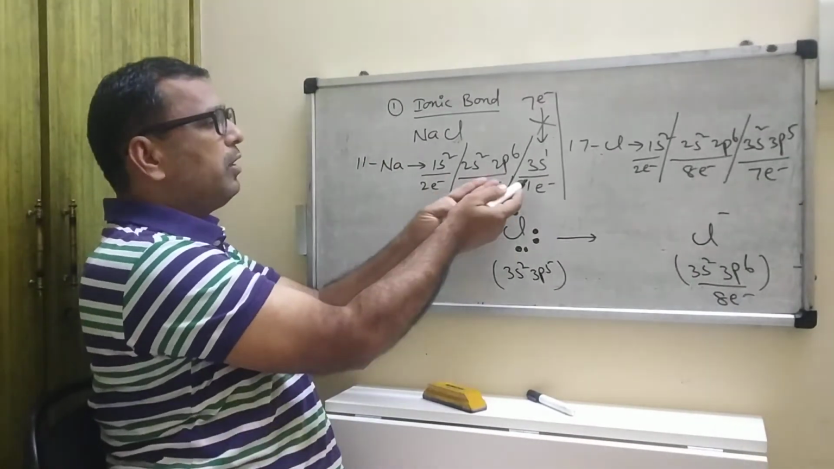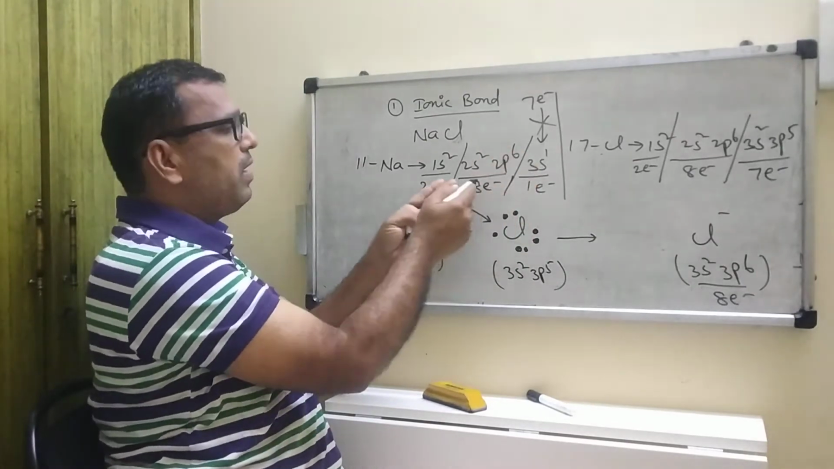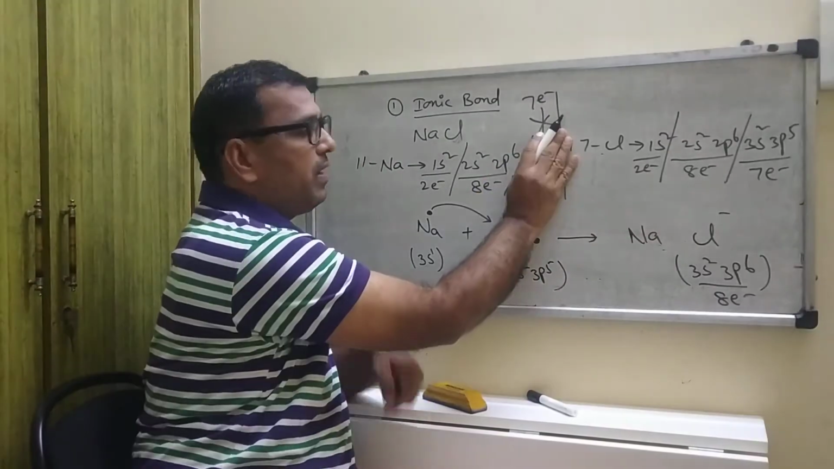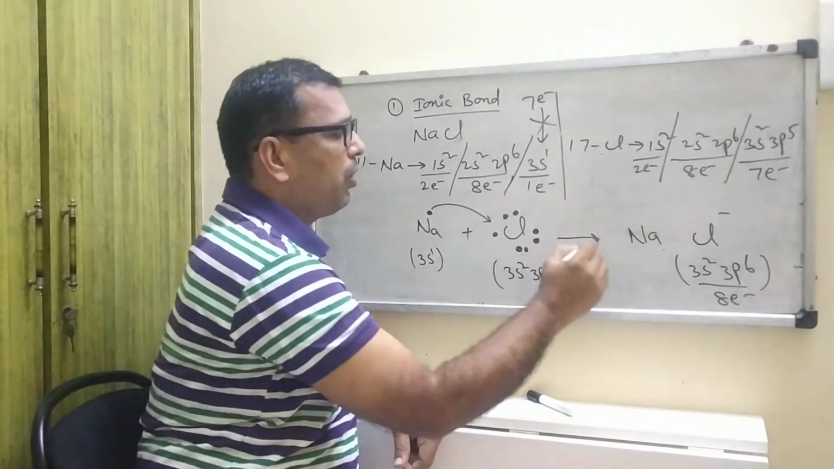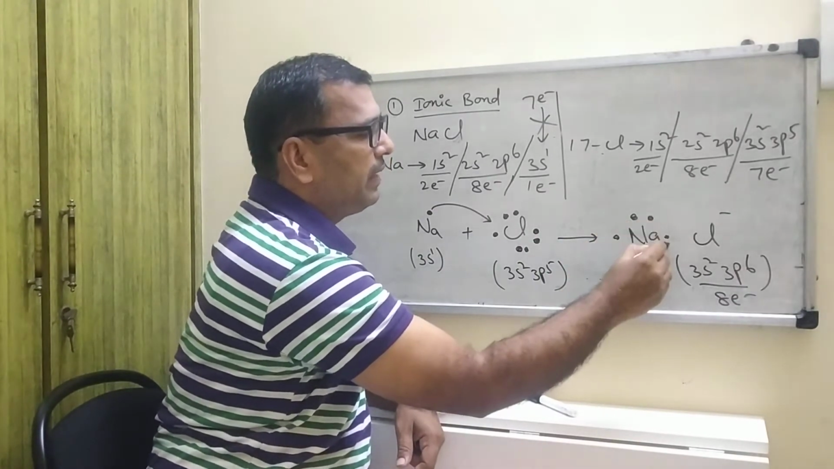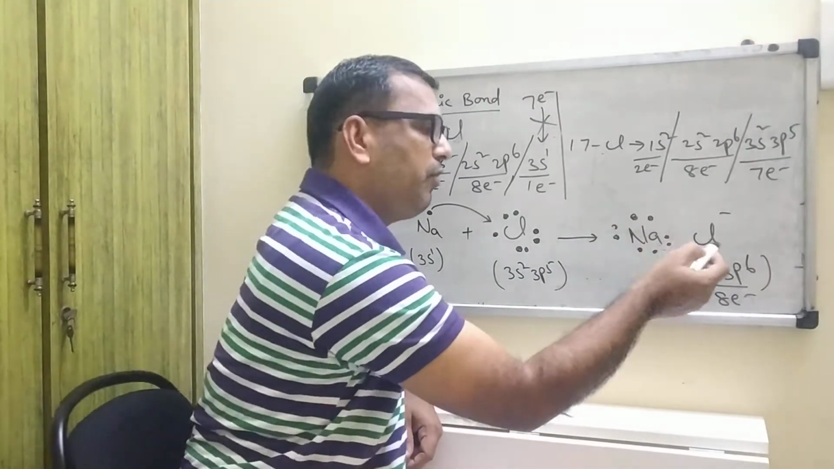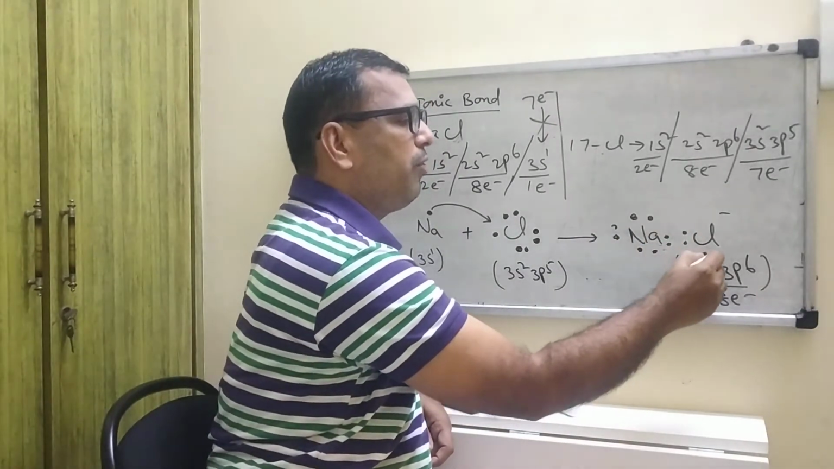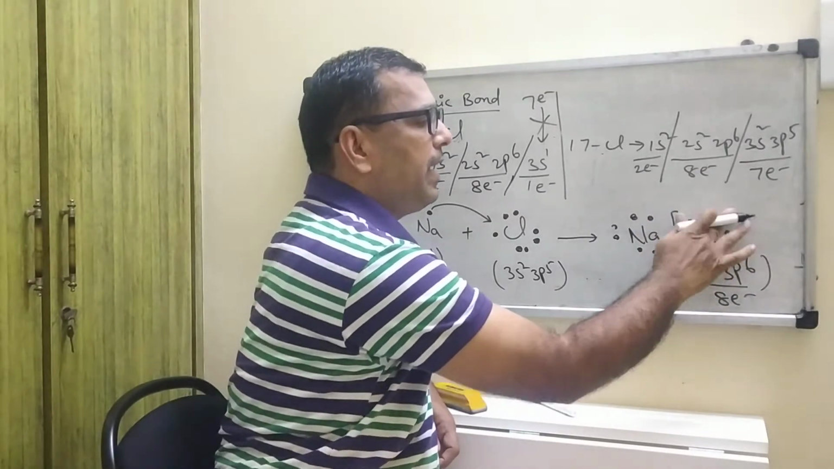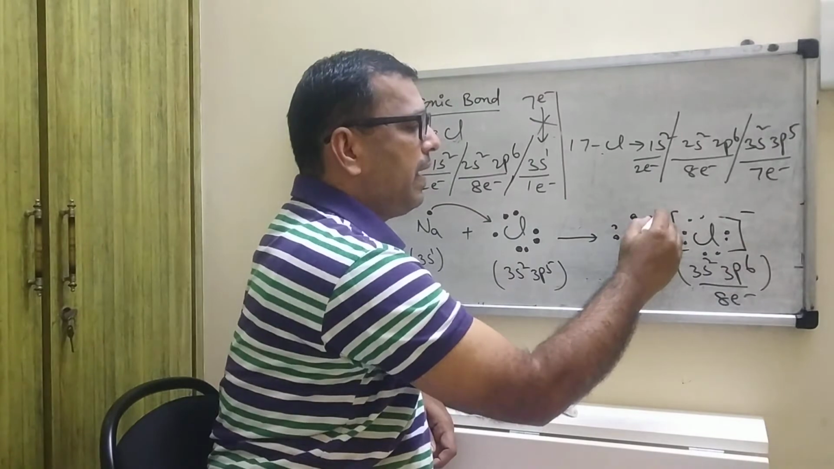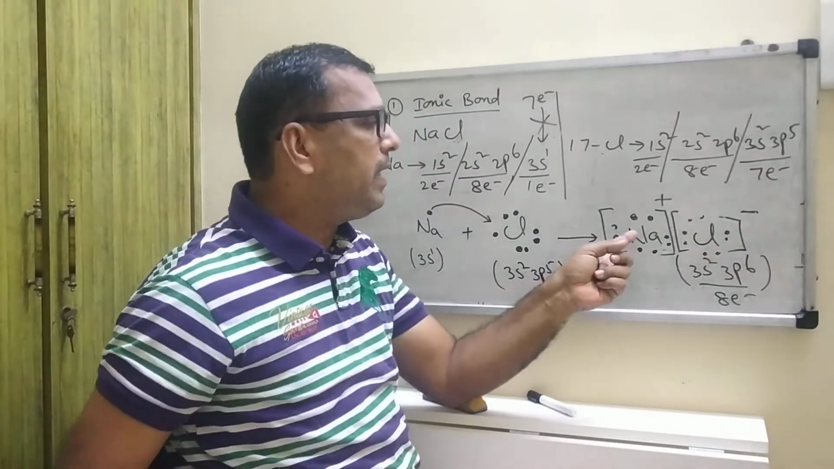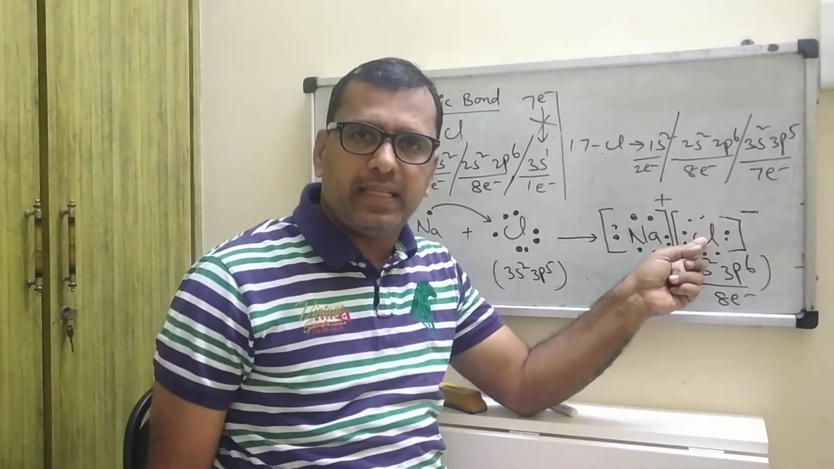Then what about this sodium? Sodium, by donating this electron, will become stable. How? Na, by donating this electron, contains 8 electrons: 1, 2, 3, 4, 5, 6, 7, 8. Like this. This will carry a negative charge and this will carry a positive charge, plus and minus. Don't write anything between Na plus and Cl minus.